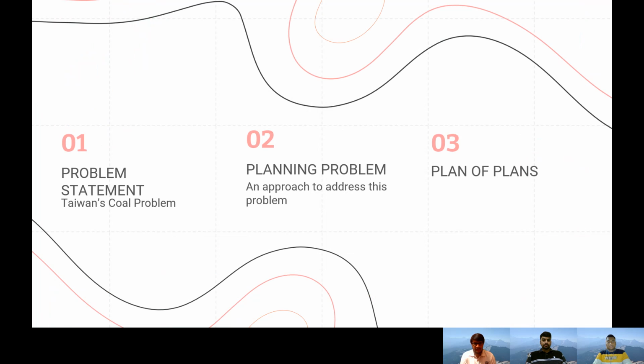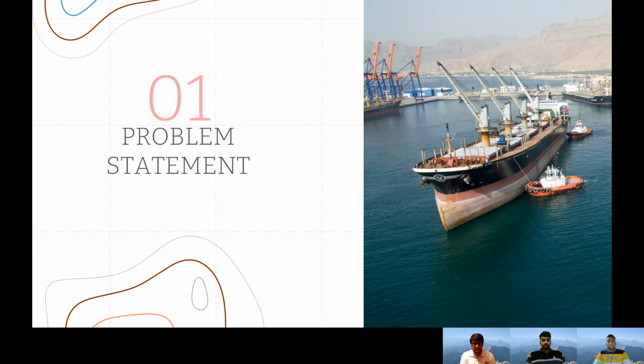So we have divided our presentation into three parts. First is the problem statement. We will look at Taiwan's coal problem. Secondly, we'll look at the planning problem, a solution and an approach that we have derived so that we may solve this coal problem happening in Taiwan. And finally, we look at something interesting that we have termed the plan of plans. So let's look at the problem statement first.